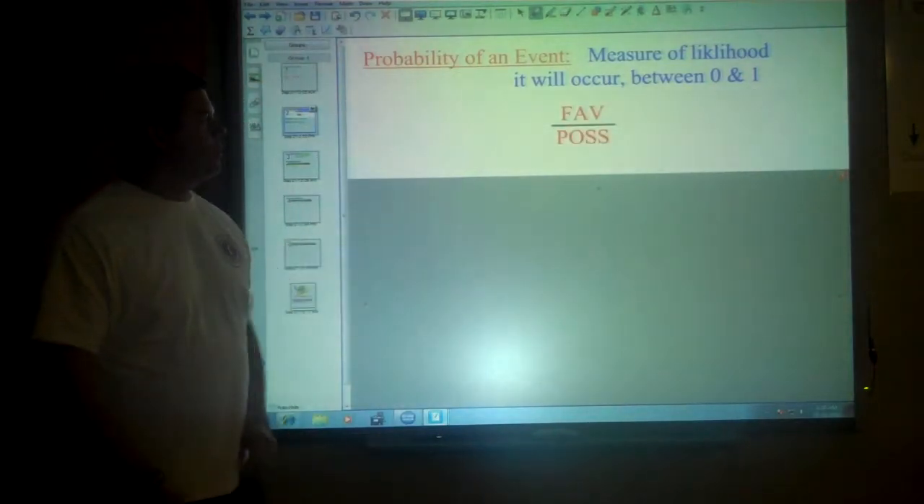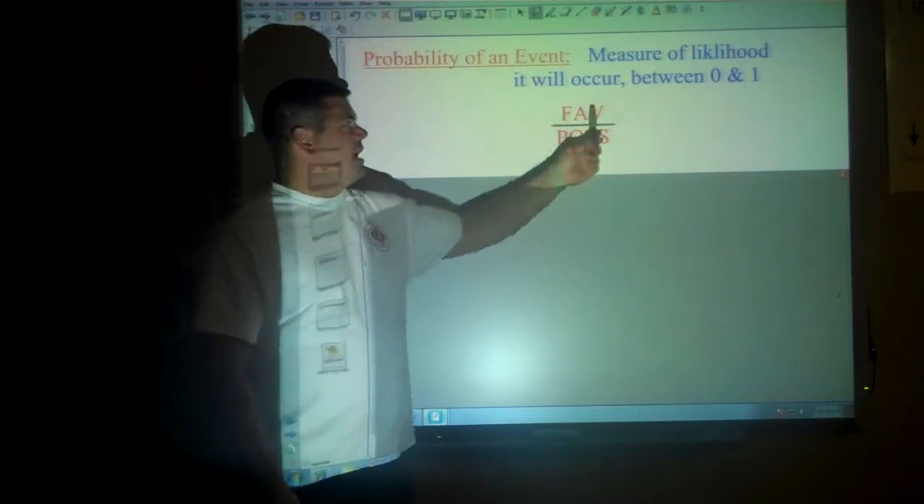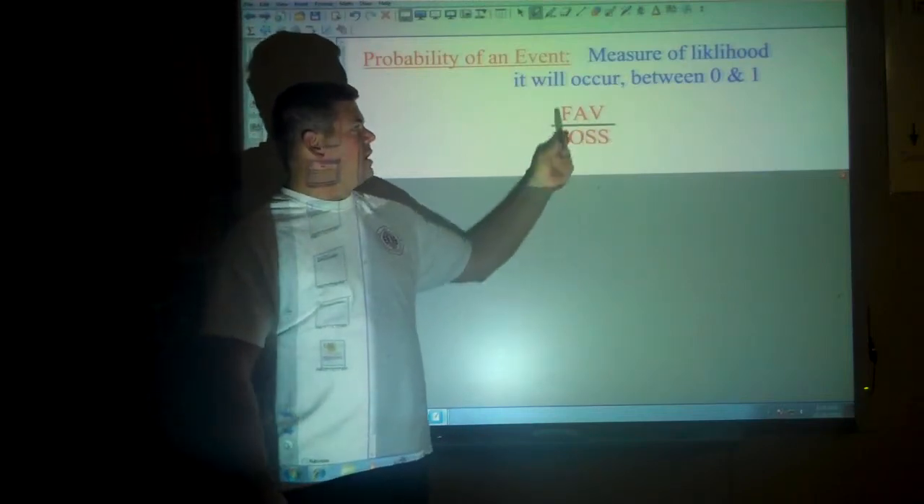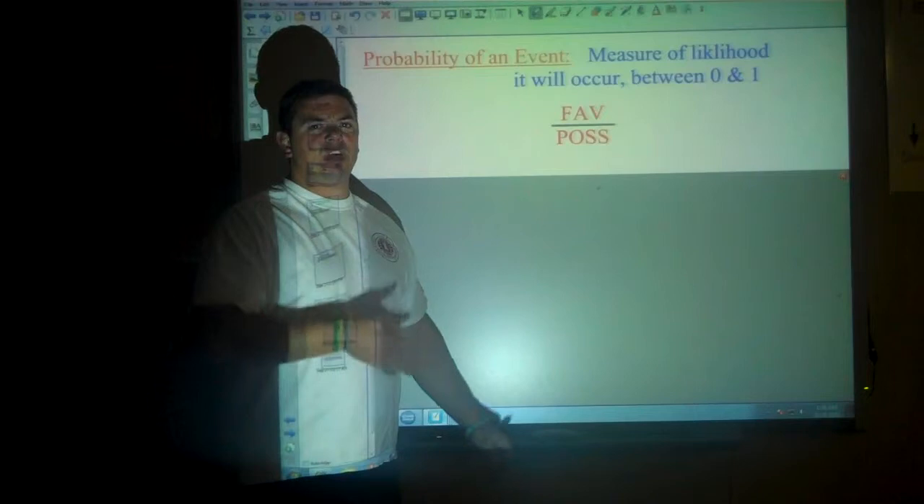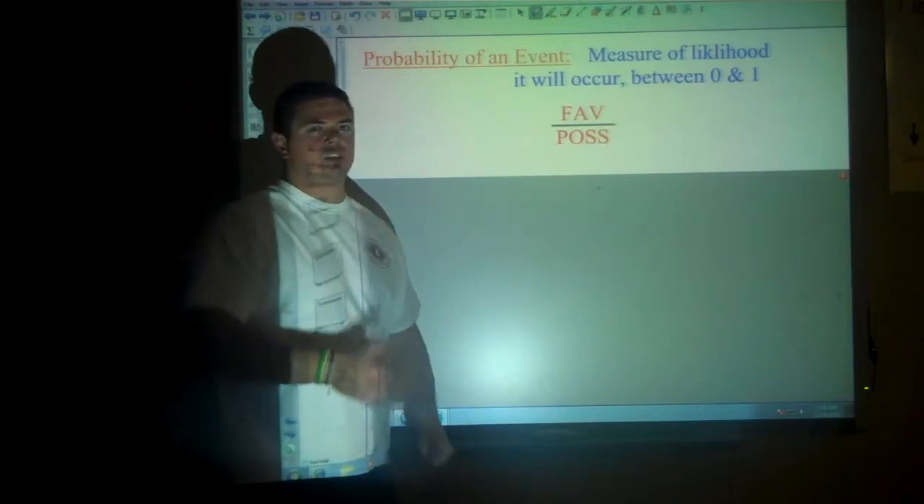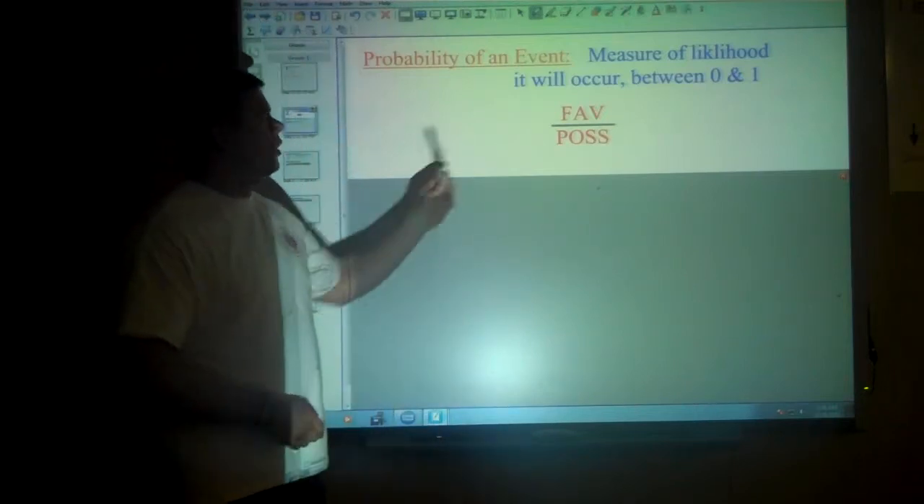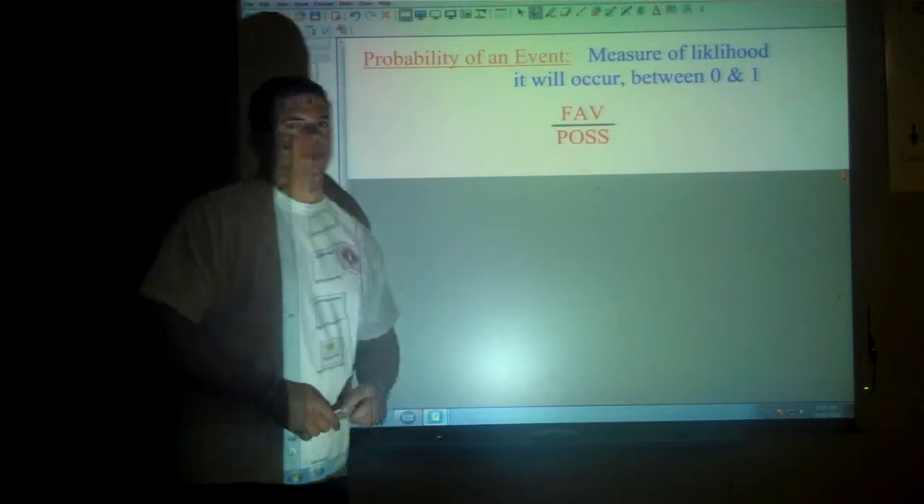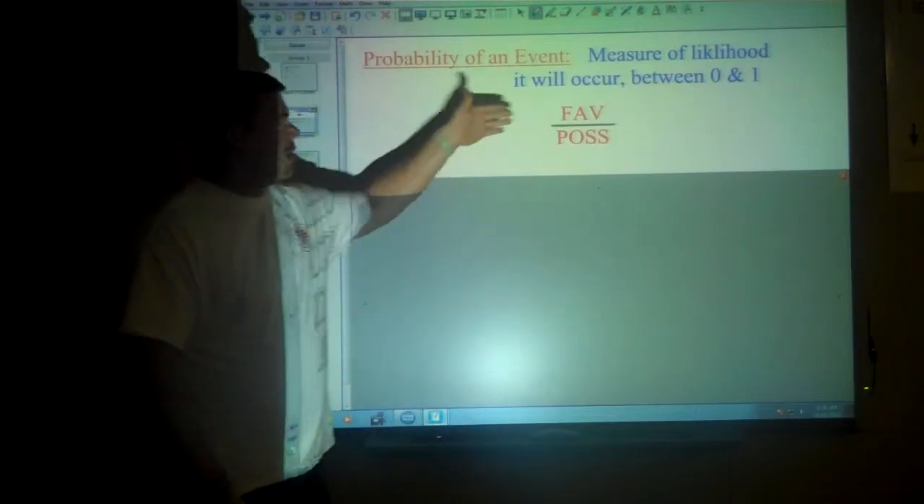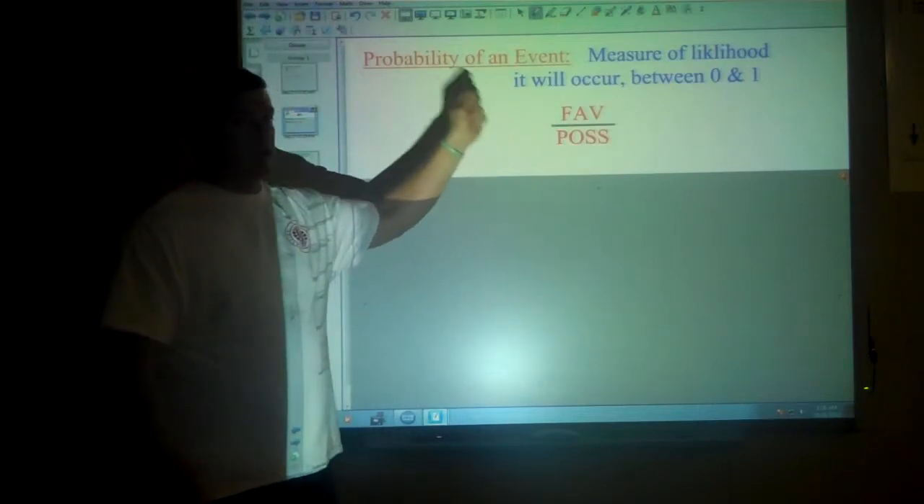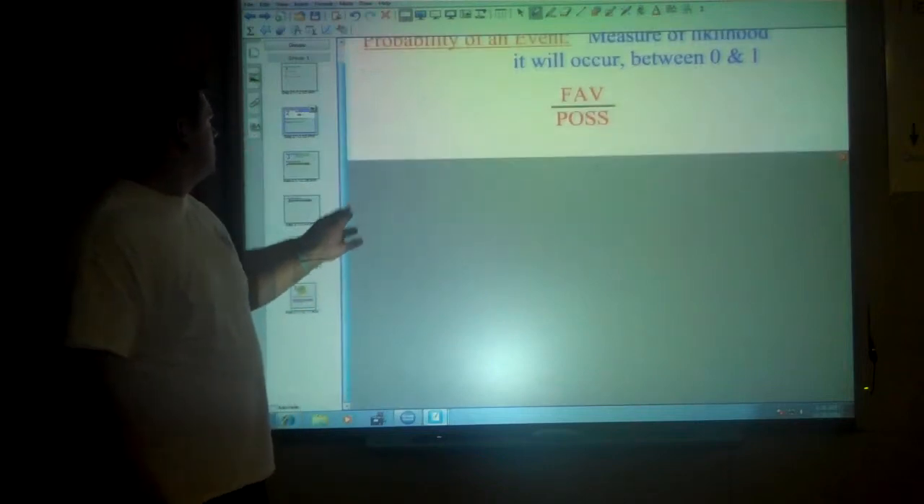I want you to remember probability as this little saying: fave over pos. And I'll get into what those mean in a moment. Just remember fave over pos, fave over pos. I can guarantee you, you will have some form of probability problem on your state testing, and you want to be able to remember quickly, fave over pos.